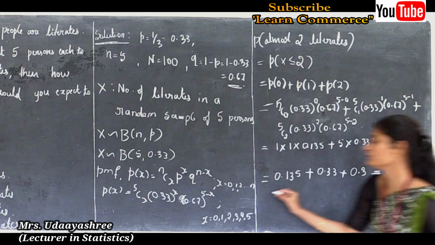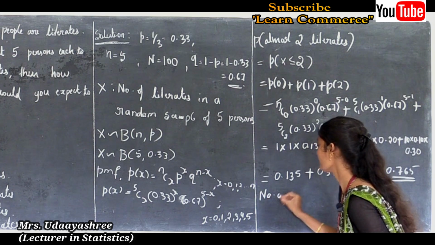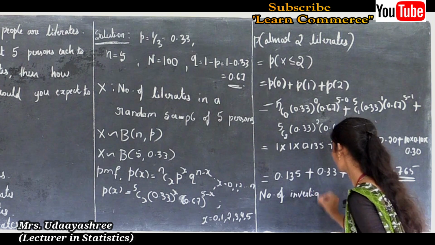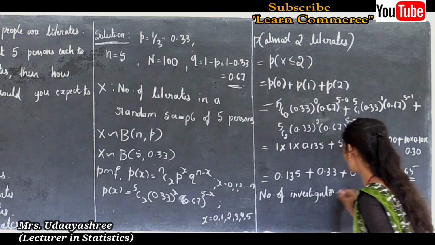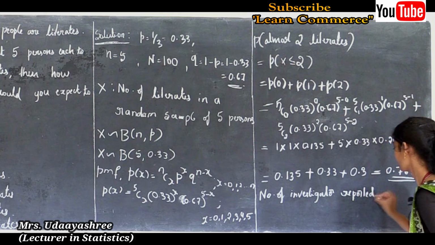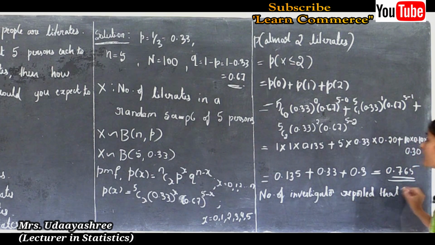Next we need to calculate the number of investigators who reported at most 2 literates.